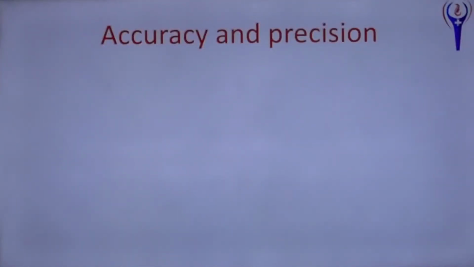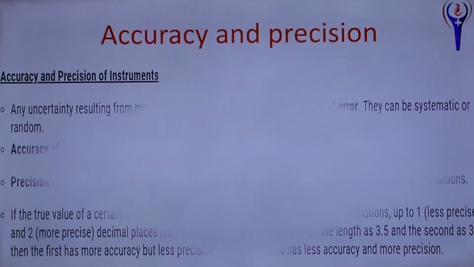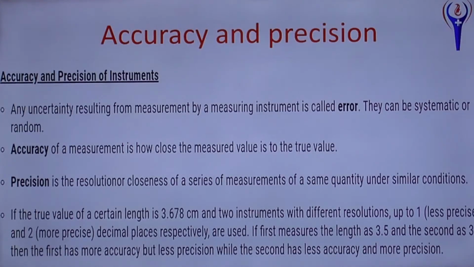Accuracy and precision. Any uncertainty resulting from measurement by a measuring instrument is called error. They can be systematic or random. Accuracy of a measurement is how close the measured value is to the true value. Precision is the resolution or closeness of a series of measurements of the same quantity under similar conditions.